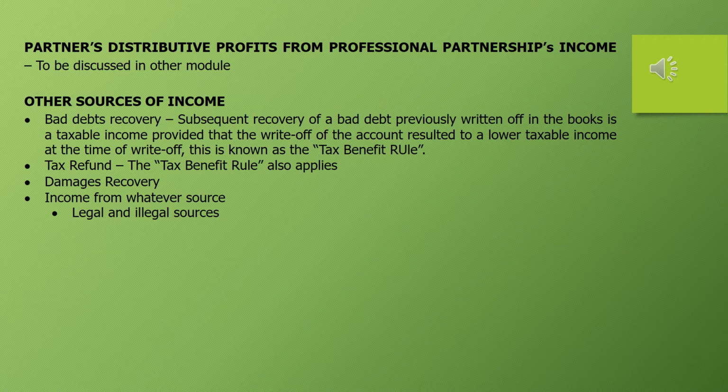Ayan. So, we have other sources of income. These earnings are categorized as other sources of income because they are generally incidental earnings or not common source earnings. Usually, these are income, but not limited to the following. So, first, we have bad debt recovery, tax refund or credit, damages recovery, and income from whatever source. Actually, naka-include dito si annuities pero we already discussed that in previous slides. So, we'll begin with the bad debt recovery.